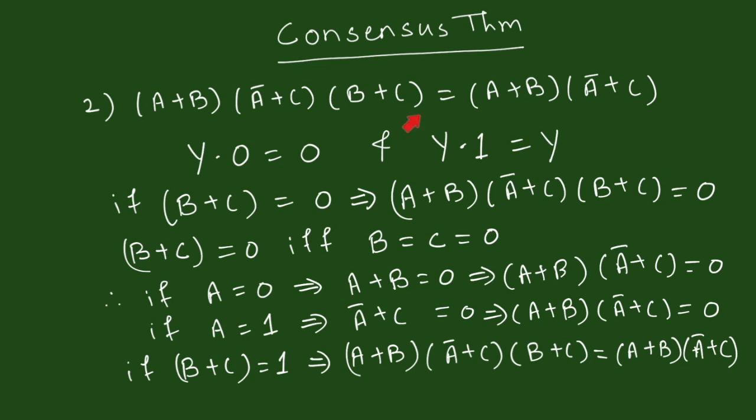Thus, the theorem is satisfied for B plus C to be equal to 0 as well as for B plus C to be equal to 1, and hence the term B plus C is a redundant term, and the equation, that is A or B and A bar or C and B or C, is always equal to A or B and A bar or C. Thus, the consensus theorem tells us that in any Boolean equation, by removing the redundant term, equation does not change its value. Thank you.